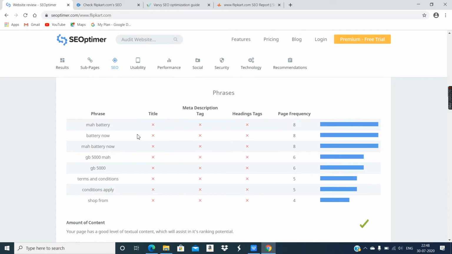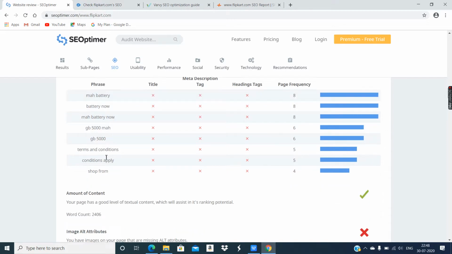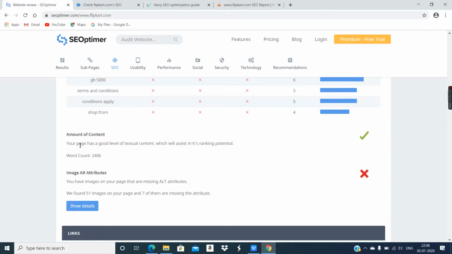Yes. Now phrases. Phrases means multiple words. Okay, mAh battery now, all these things. So they need improvement regarding all these phrases. Amount of content. Okay, word count they have given, that is fine. And image, img tag must have alt attribute.